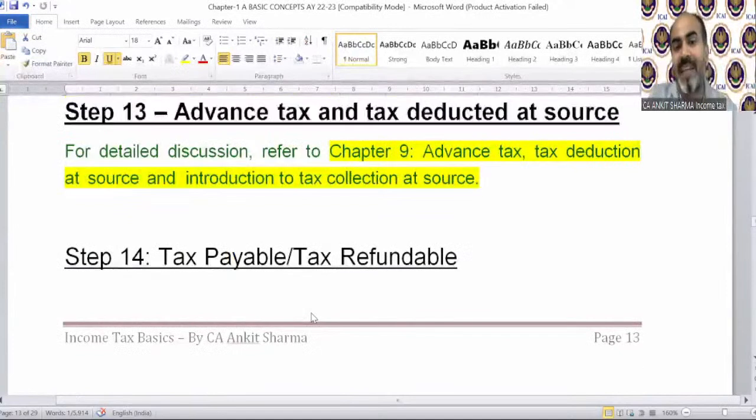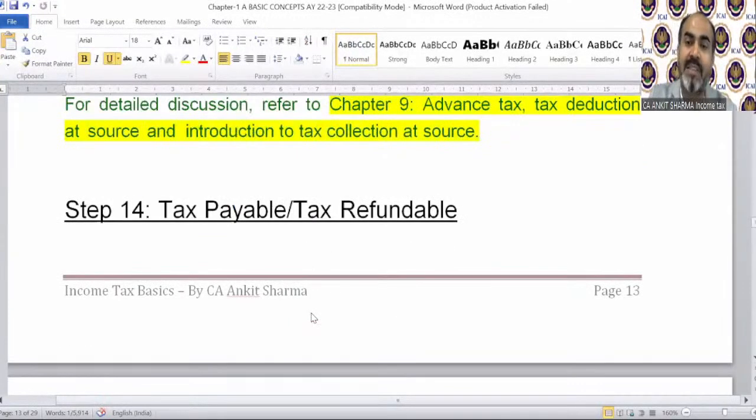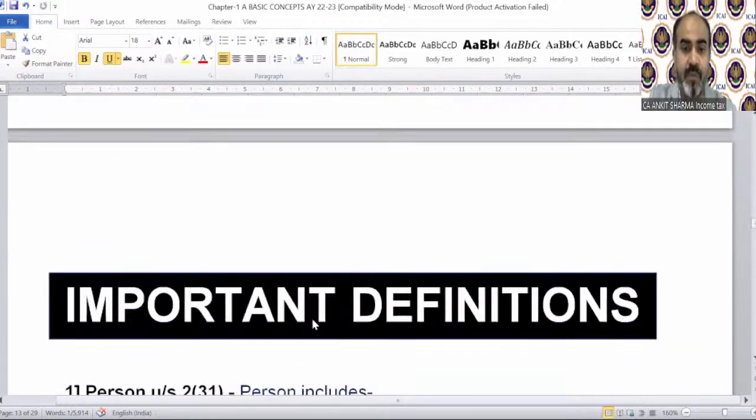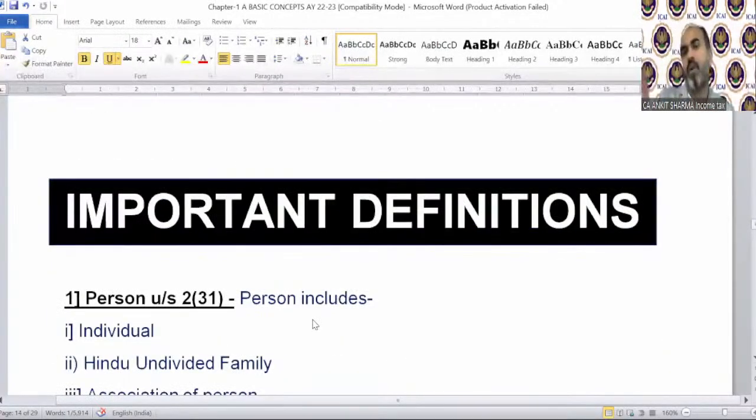Step 14, that is tax payable or refundable. If there's certain taxes payable, you have to pay that. And if there's certain refund, you will get that. So now the important topic of this chapter is definitions. They are very, very important. So we will discuss the definitions one by one.